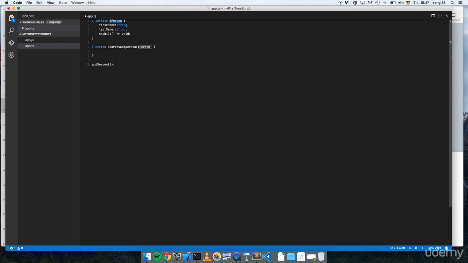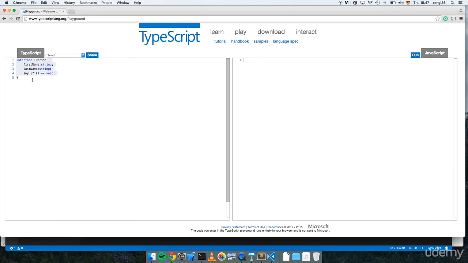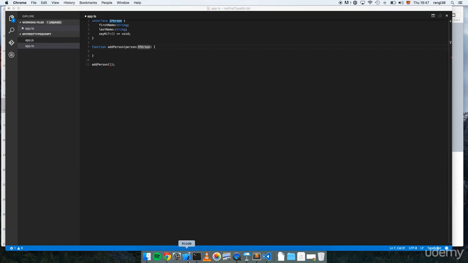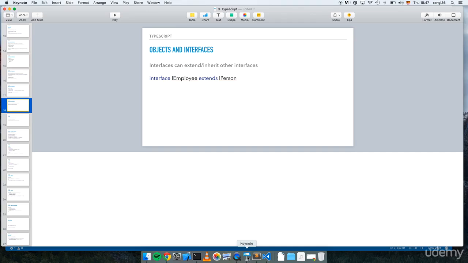That's the purpose of interfaces, even though the JavaScript generated from the TypeScript interface is nothing. It helps us to write better code. Okay, let's go back again to the slide. One interface, for example IEmployee, can extend other interfaces.